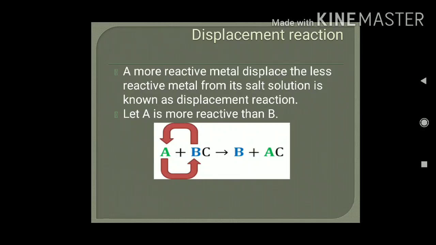The next important content of this chapter is displacement reaction. So, how to define the term displacement reaction? From its name, it suggests that something will displace something. A more reactive metal displaces the less reactive metal from its salt solution, and this is known as displacement reaction. Let A be more reactive than B, then it will displace B from its salt solution, that is BC, and it will form AC and B.